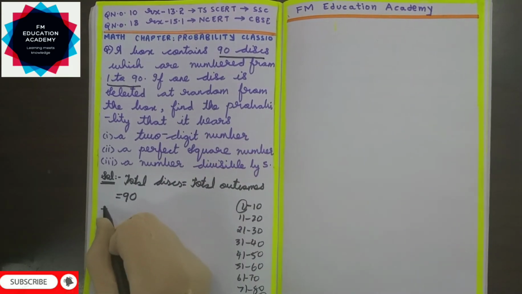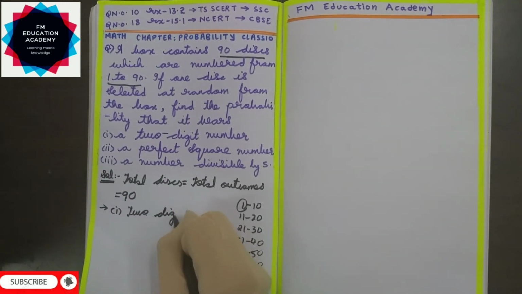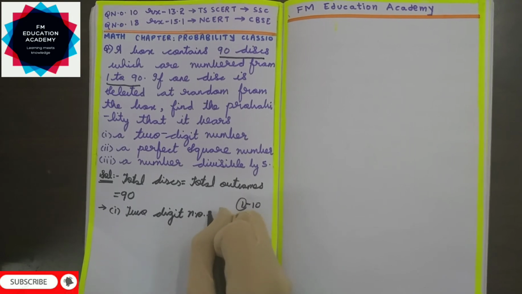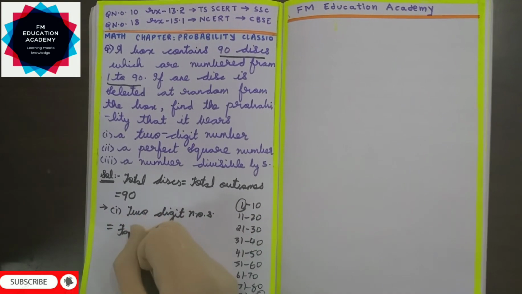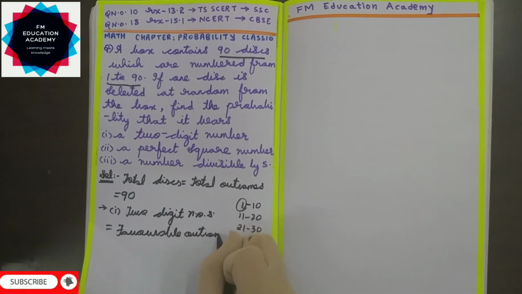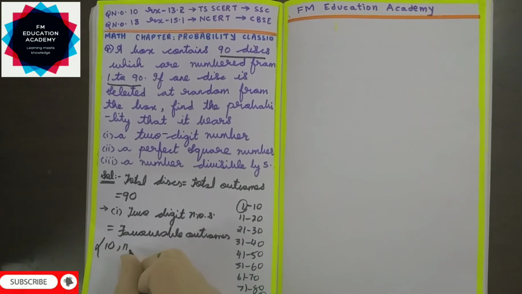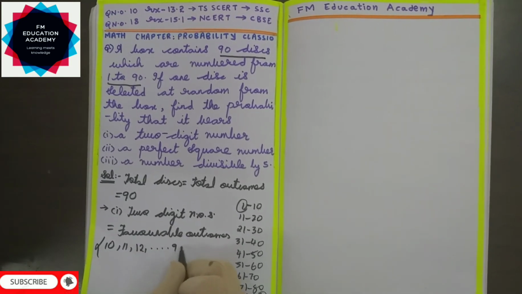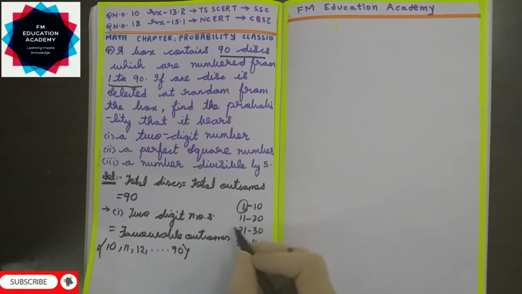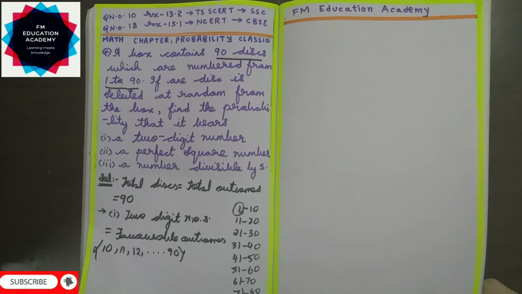So let us write all the 2-digit numbers now. 2-digit numbers, which in terms of probability are called favorable outcomes for this sum. So how many are 2-digit numbers from 1 to 90? We know 10 is a 2-digit number. So 10, 11, 12, till we have 90. So if we observe here, leaving 1 to 9, all numbers are 2-digit numbers. So 1 to 9 means we can subtract 9 numbers from this.